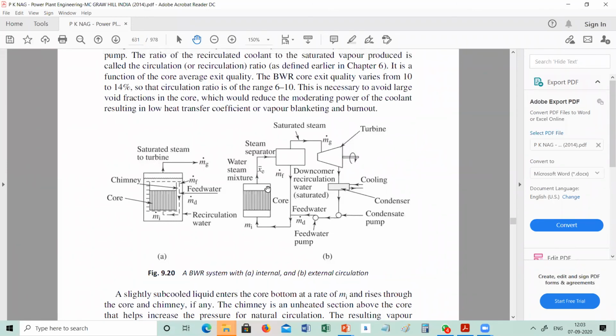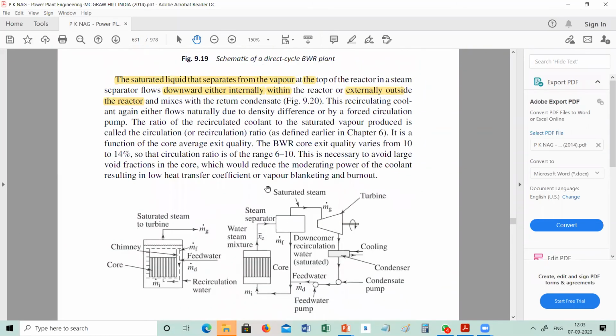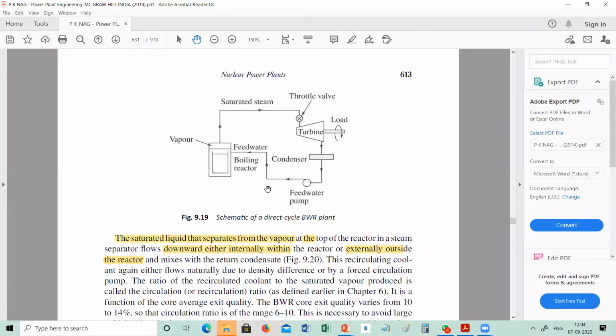So there are two types of BWR again, but in the exam all this information is not required. You have to draw this basic diagram and explain it.